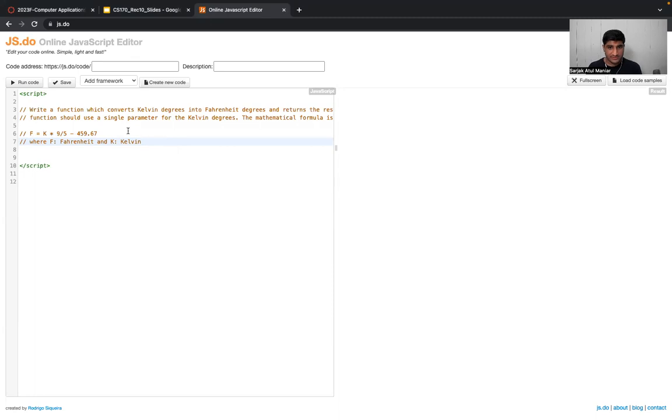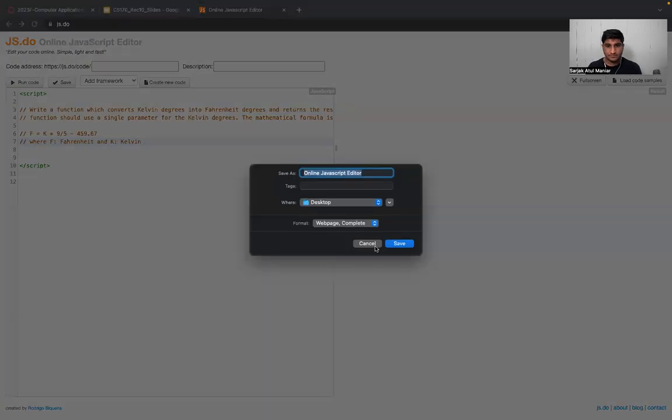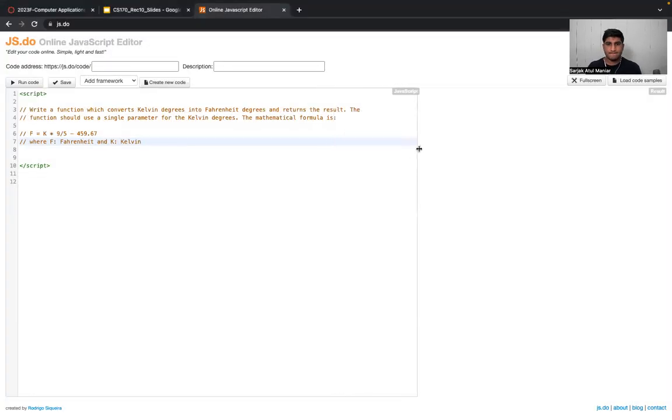Okay, so it says: write a function which converts Kelvin degrees into Fahrenheit degrees and returns the result. The function should use a single parameter for the Kelvin degrees, and the mathematical formula, which is given as F equal to K into 9 by 5 minus 459.67.